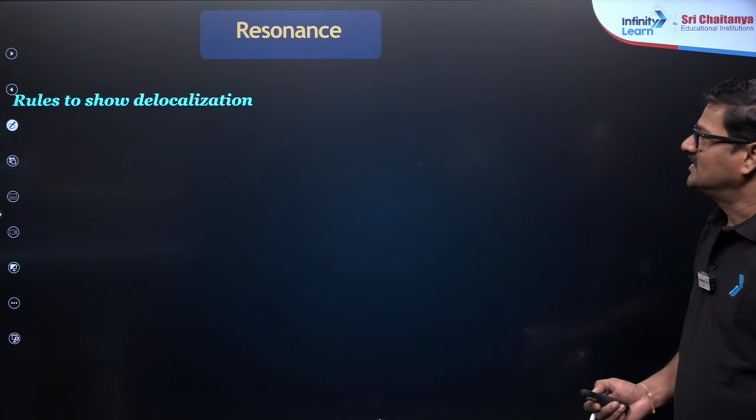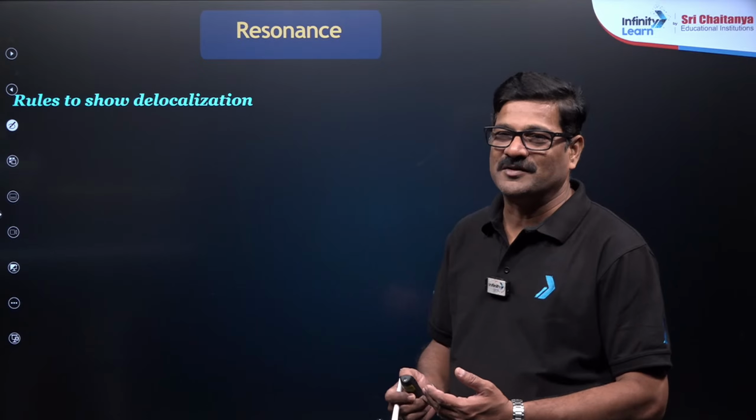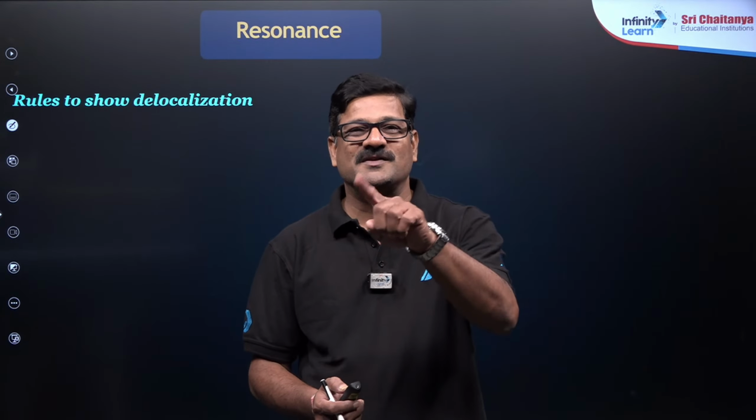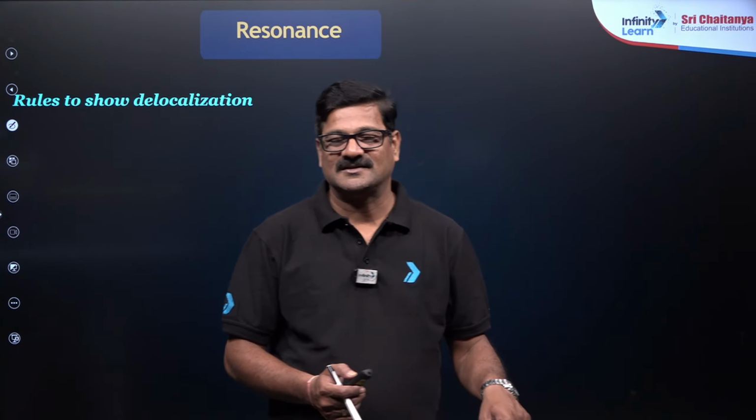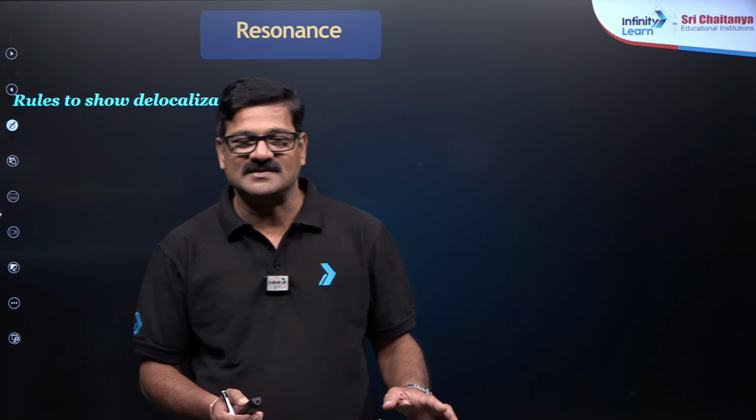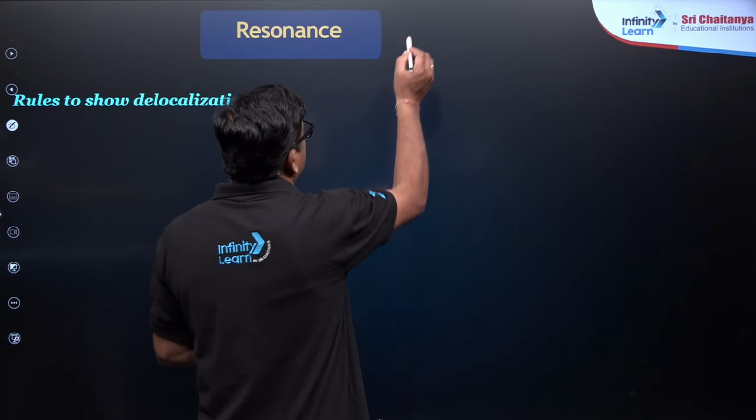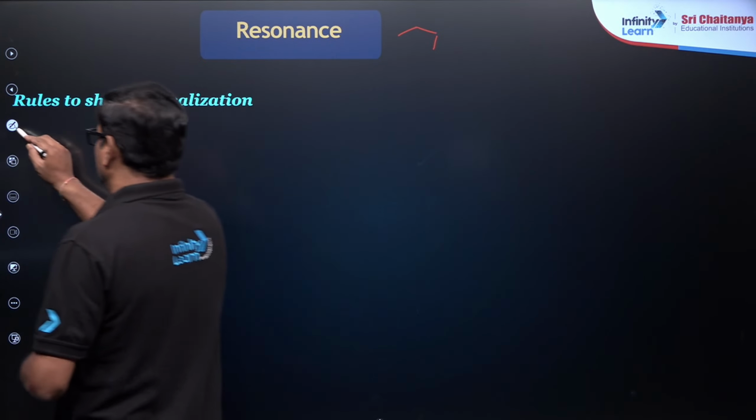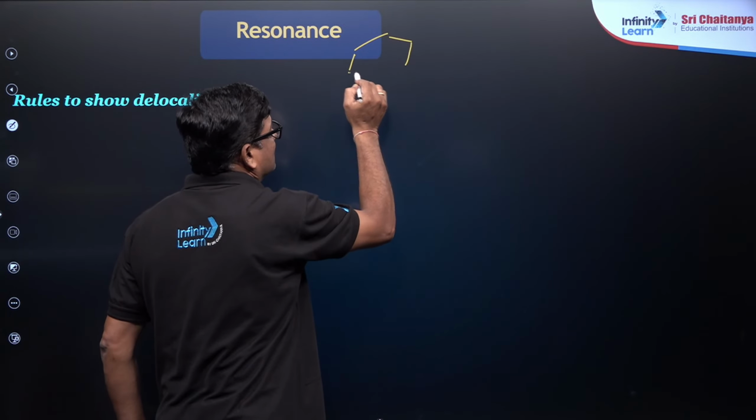So let us see resonance. What is the meaning of resonance? Resonance means some structures are written here by using arrow marks. Is that resonance? Actually, resonance is a phenomenon. When you write the structure, benzene is given like this, benzene is given like this.